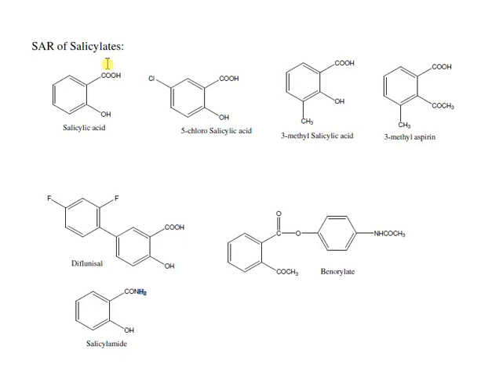Changes in the position of these two groups relative to each other cause loss of biological activity. Reducing the acidity of the carboxyl functional group, the corresponding amide, salicylamide, maintains the analgesic action but eliminates the anti-inflammatory properties.